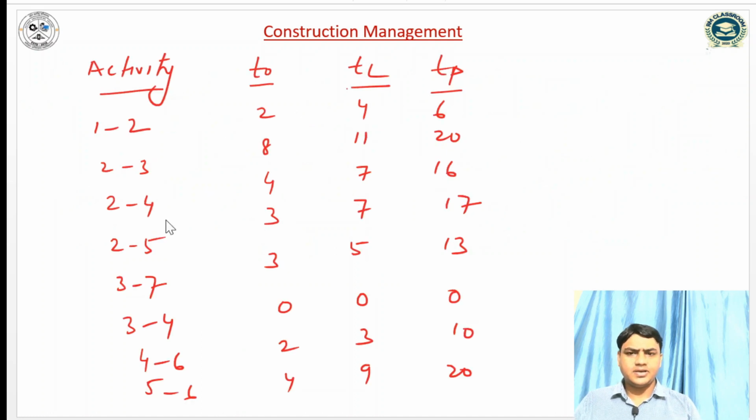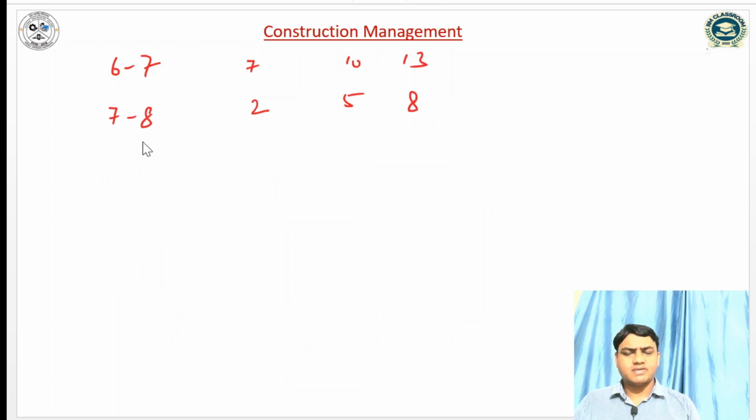And these are the activities. For activity 1 the 3 time estimates are 2, 4, 16, and similarly for the other activities, it is given. Firstly we have to draw the network diagram, then compute the expected time for each activity, and then identify the critical path. Once we have identified the critical path, we have to find the standard deviation and variance along that critical path. After that we have to find the scheduled time of the project when probability is 90%.